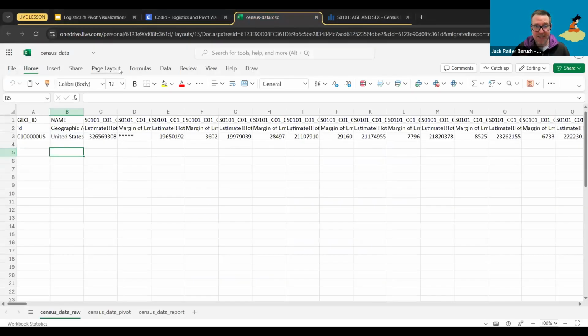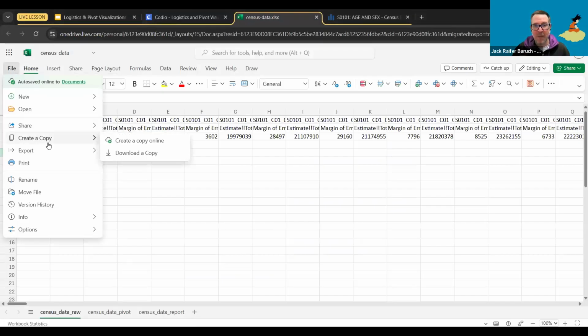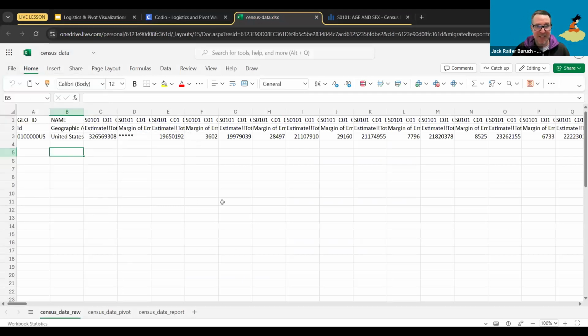So if you're going to use this data, by the way, and as you can see, it's a little bit messy, you have to go to File and create a copy. All right, create a copy online. Very important in case you're using the link that I just sent to you.